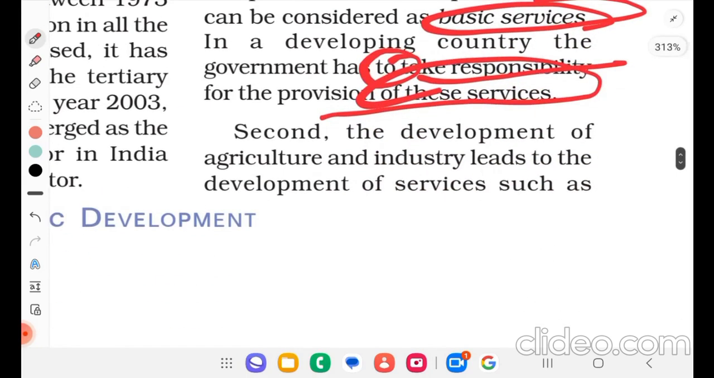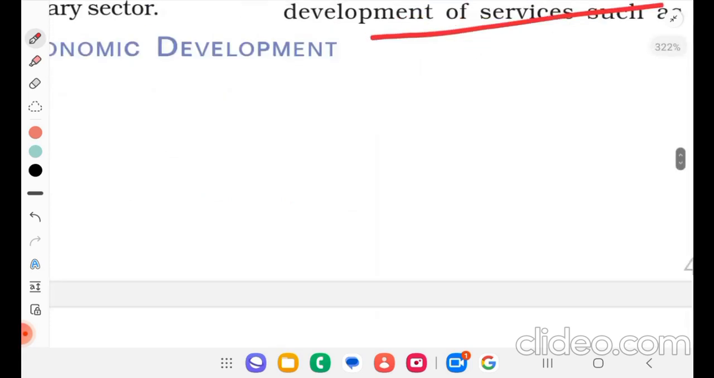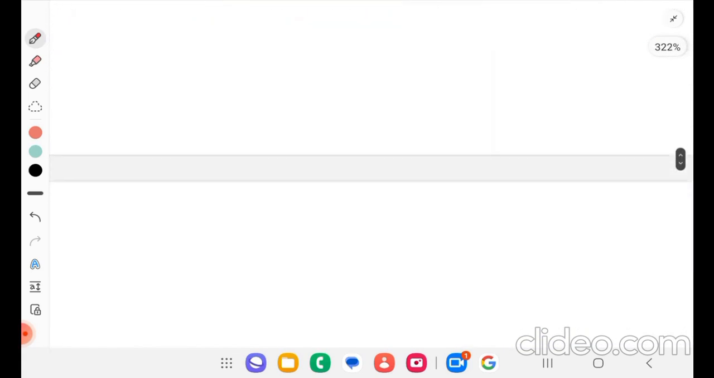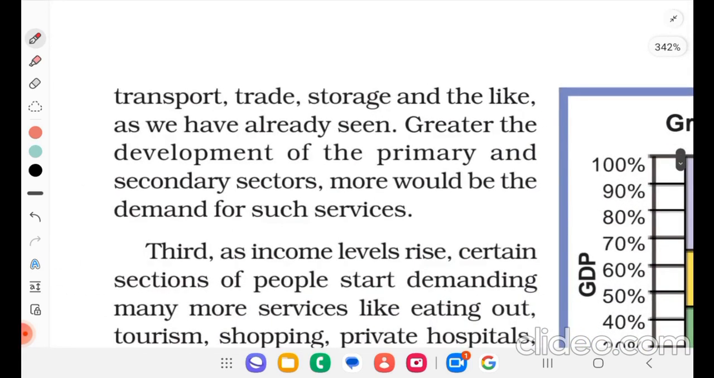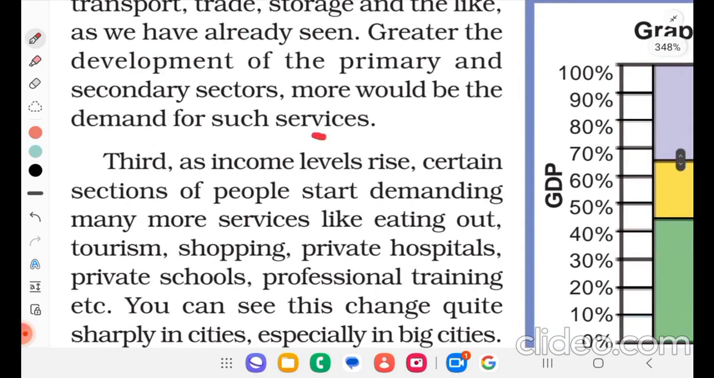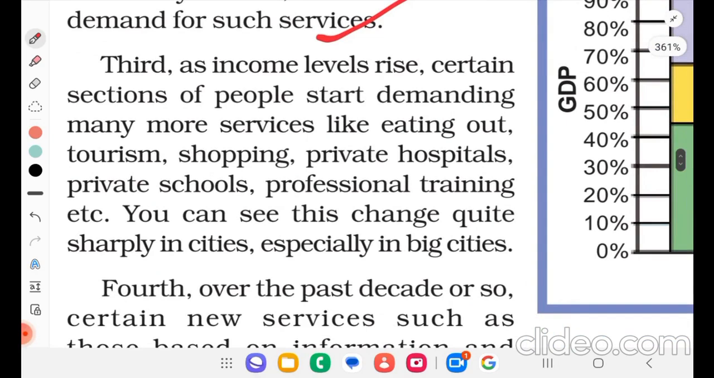Second, the development of agriculture and industry leads to the development of services such as transport, trade, etc. So the greater the development of the primary and secondary sector, the more would be the demand for such services. Third, the income level rises. Certain sections of people start demanding many more services like eating out, tourism, shopping, private hospitals, private schools, professional training, etc. You can see this change quite sharply in cities, especially in big cities.